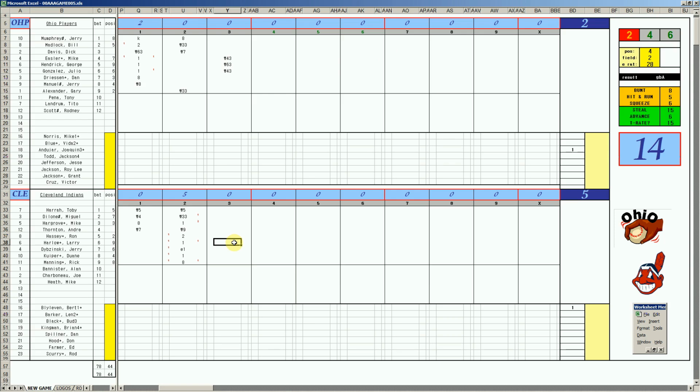All right, bottom of the 2nd inning. Ron Hasse, he started last inning with a double. This time, it's a base hit. Larry Harlow, 2-6, single 1 at 12, gets it. 2 on for Dibzinski. 110, single.